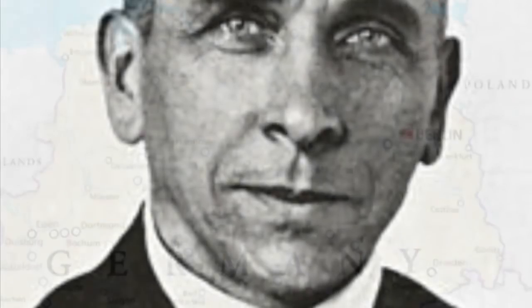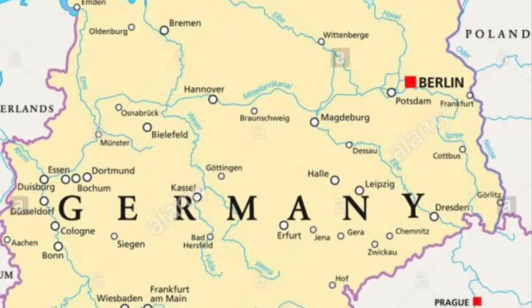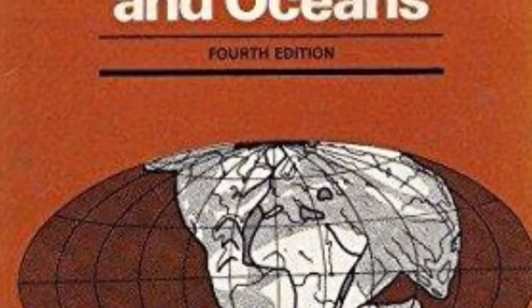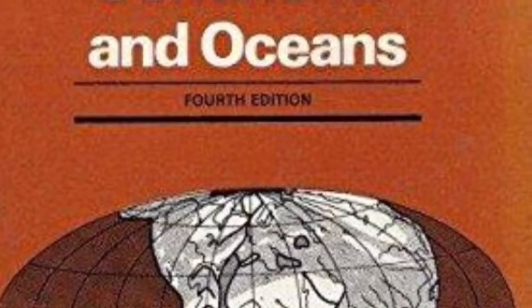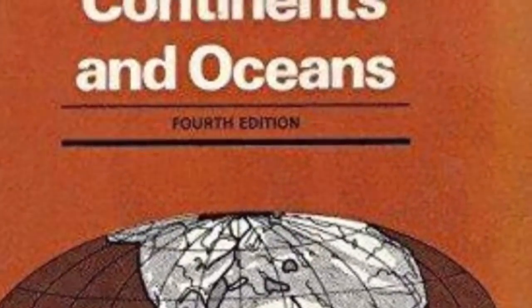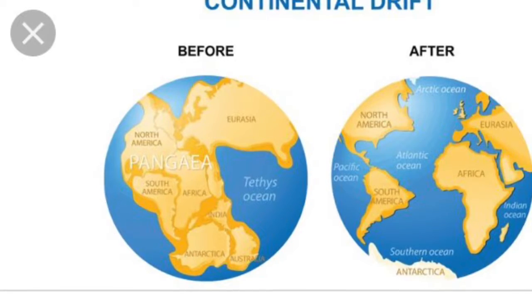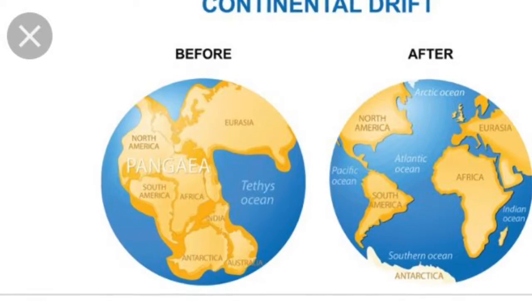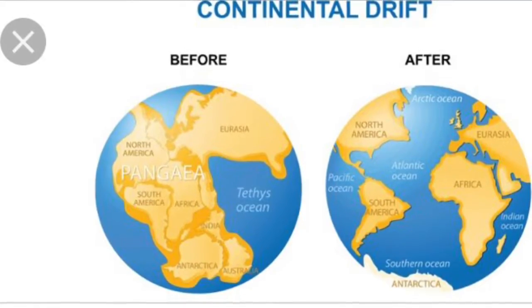In the 1900s, there once lived a German meteorologist named Alfred Wegener. He was born in Berlin, Germany on November 1st, 1880. Then, in 1915, Wegener published a book called The Origin of Continents and Oceans. In this book, he proposed the theory of continental drift. This theory stated that the 7 continents were once together and then slowly drifted apart.